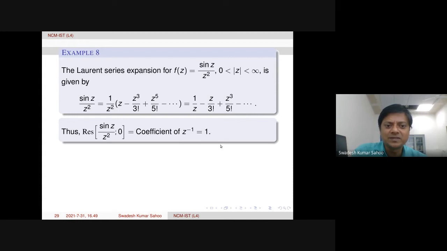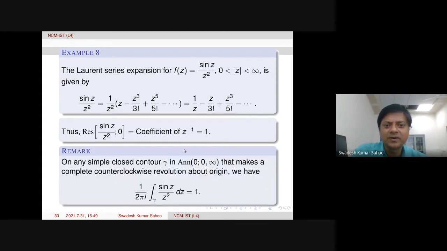It's a simple function. So therefore, in the remark, by the definition of residue, that can also be written in terms of an integral. So this integral value is actually equal to 1. So without computing this integral directly, from the Laurent series expansion we can compute the value of this integral.